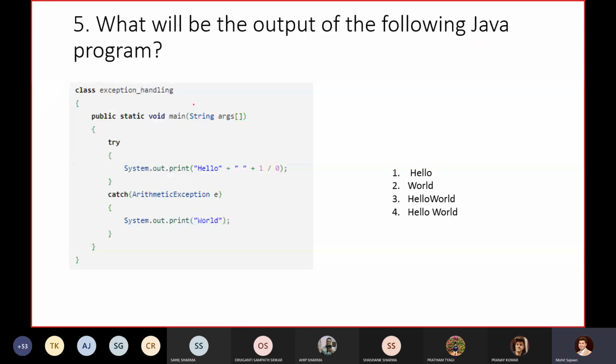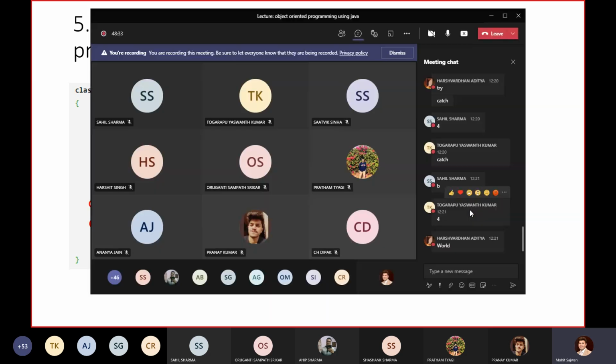In this problem, I'm going to explain so that you will understand. We have public static void main, we have this try block, and we have this catch block. Inside our try block, we write System.out.println of hello concatenated with 1 divided by 0, and after that we write catch, and we just print void over there. Now you have to tell me which one will be the correct output.